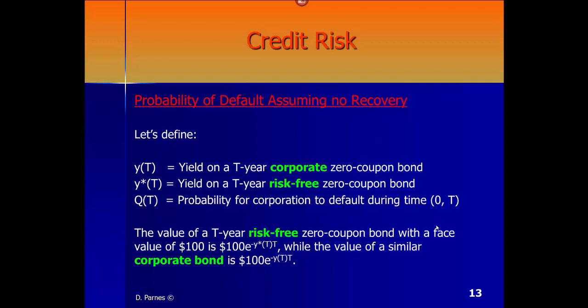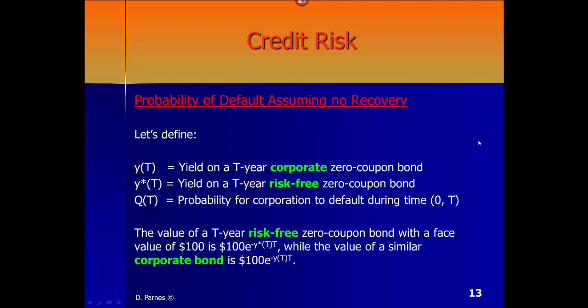Then usually there is some recovery. Now, roughly speaking, recovery in many cases is anywhere between 35% to 45%. So even if a corporation defaults, you will still be able to get something out of the debt. You're not going to wipe out 100% of the debt, you will get something. This is called the recovery. And recovery rates usually range between 35, 40, 45%. This is real statistics. But let's start our story by calculating the probabilities of default, and let's assume for now that there is absolutely no recovery. If the issuer defaults, you will get nothing out of that.